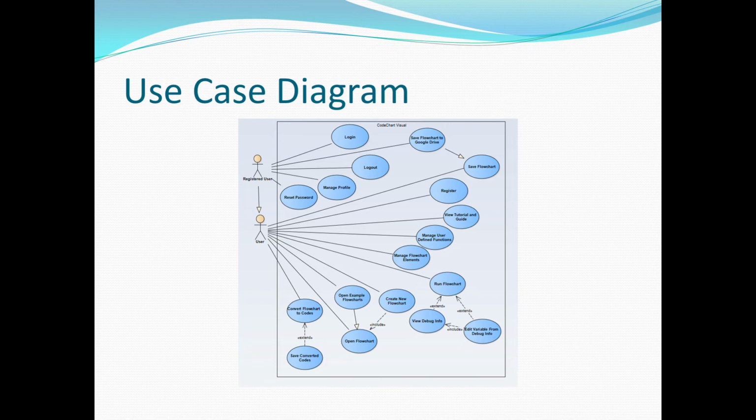We also can run the flowchart. So we can run the program, and we can also view the debug info, such as the variable watch that I mentioned before, and we can edit the variable from it. And we also have the manage flowchart element. So what it means is we can edit the flowchart, such as adding element like assignment or function call, branching element, or looping element. And we also can manage user-defined functions.